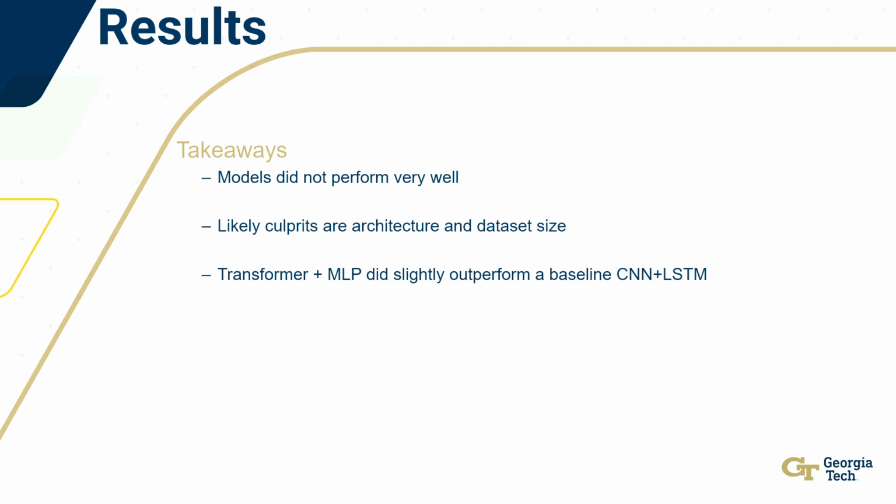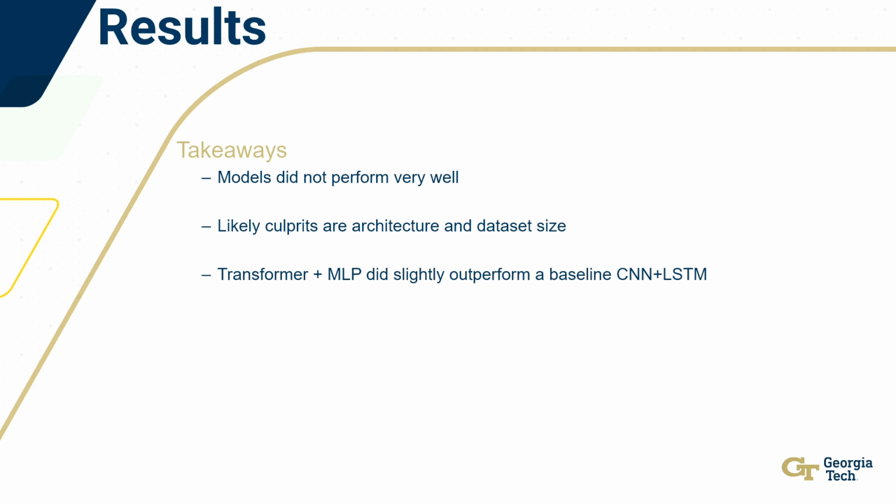I ran them both for 5 epochs for standardization, but the Transformer MLP network only ran for 5 epochs because it was very expensive to keep that running, and to iterate through a lot of different architecture changes is very difficult. So in future work, being able to run that for larger epochs could absolutely help the model.